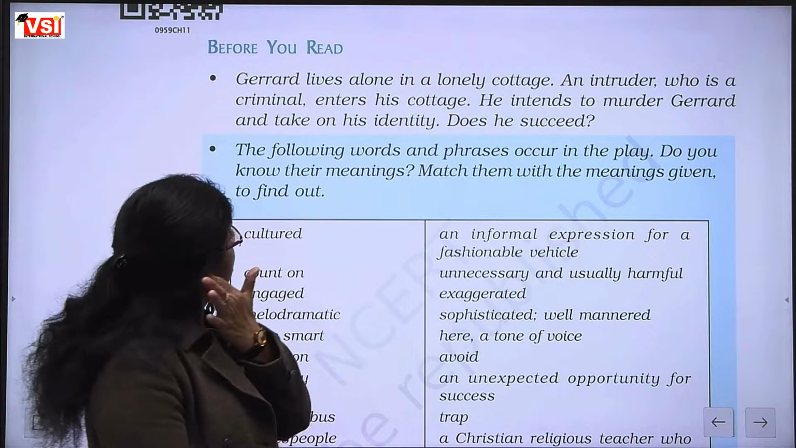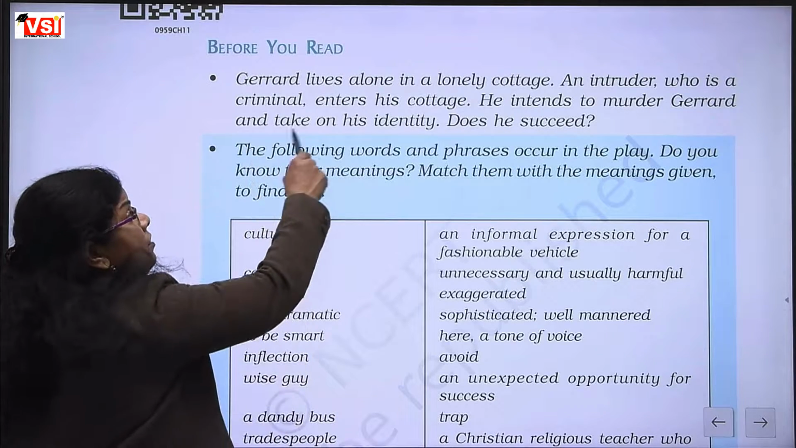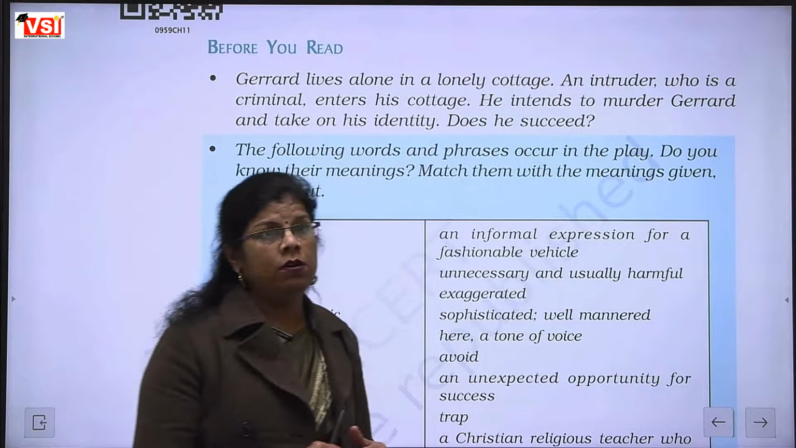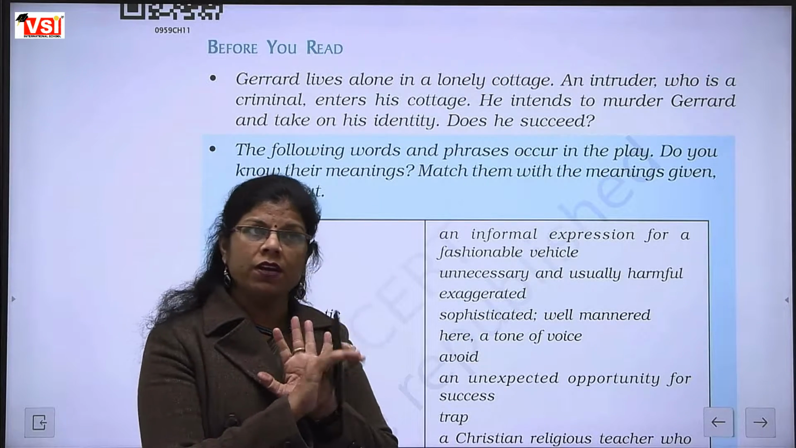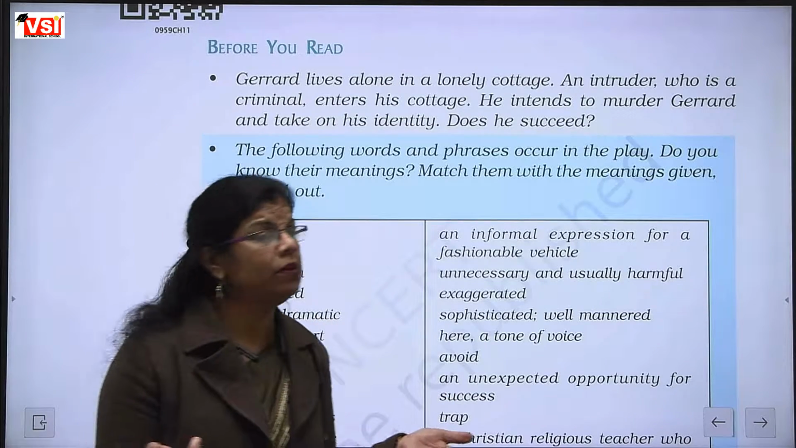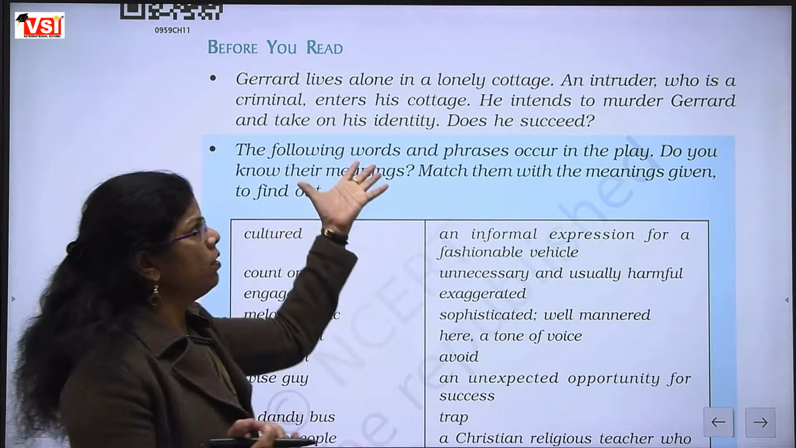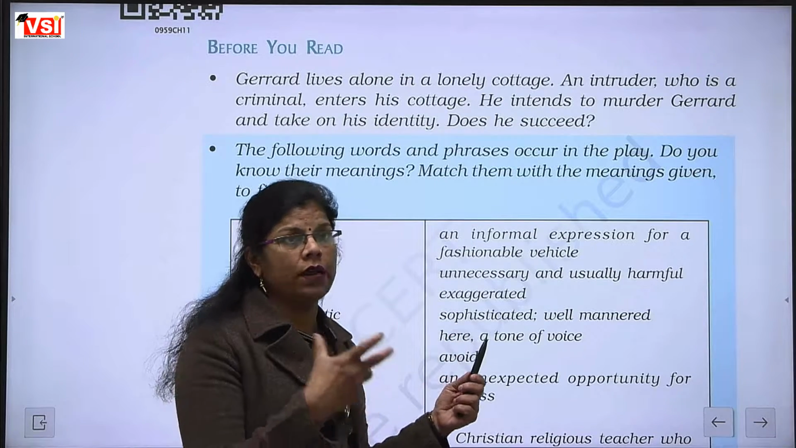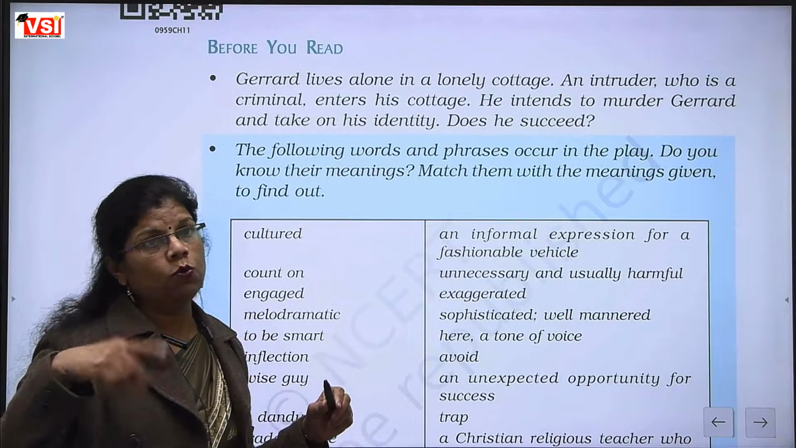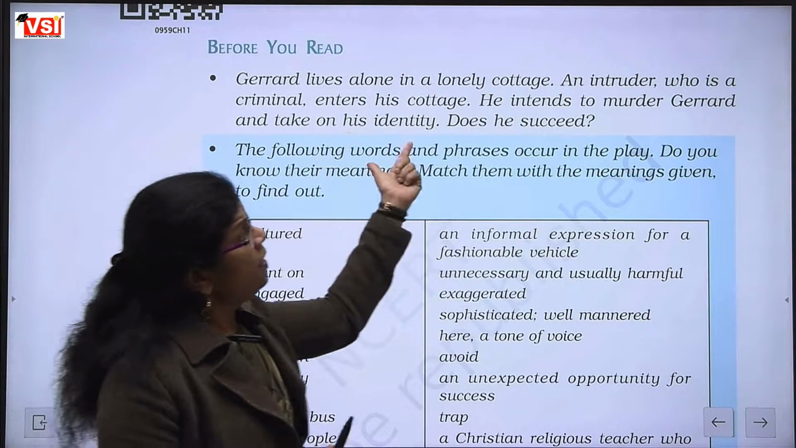His name is Gerard and he lives alone in a lonely cottage. He lives alone. No family member. He is not having any other friend or relative with him. So he lives alone in a lonely cottage. A cottage is like a house-type room. Fine. An intruder.